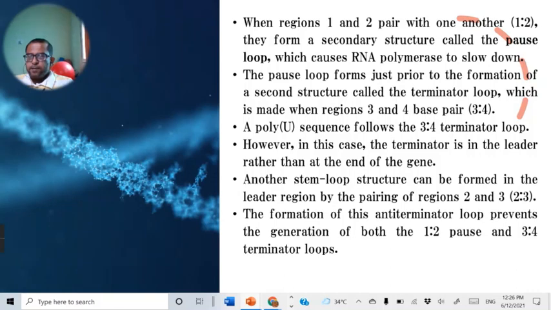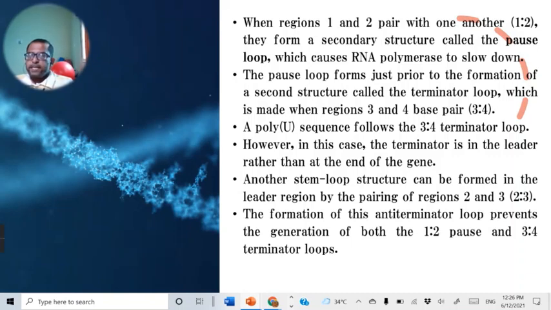When the pairing of the first and second region of the leader mRNA occurs, it forms a secondary structure called a pause loop, where the RNA polymerase pauses and slows down.